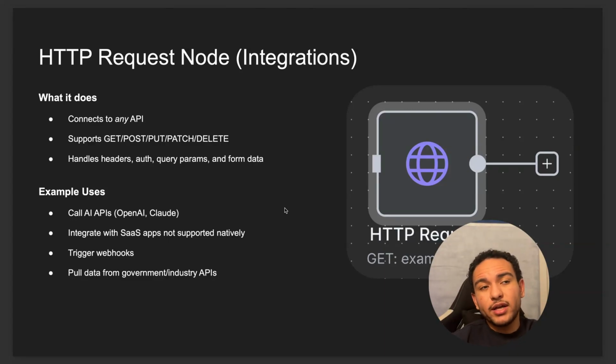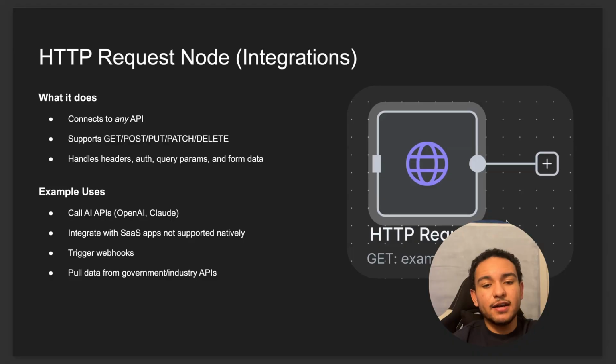So this is one way to set up a scraper, to build a scraper in N8N. Like it says here, you could pull data from government/industry APIs. You can integrate with applications that are not supported natively.